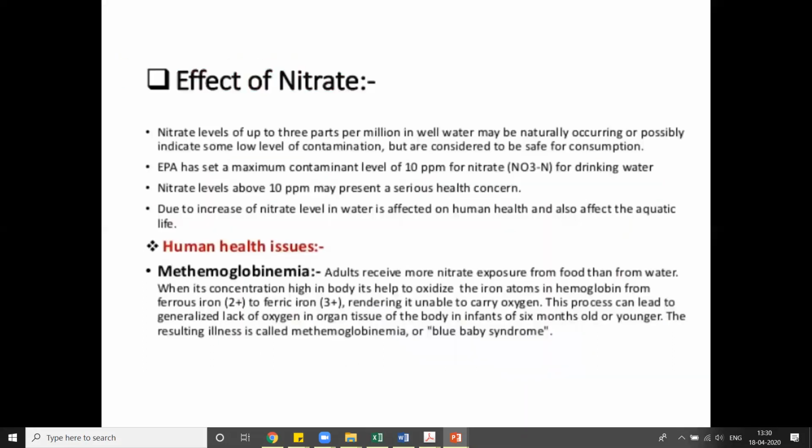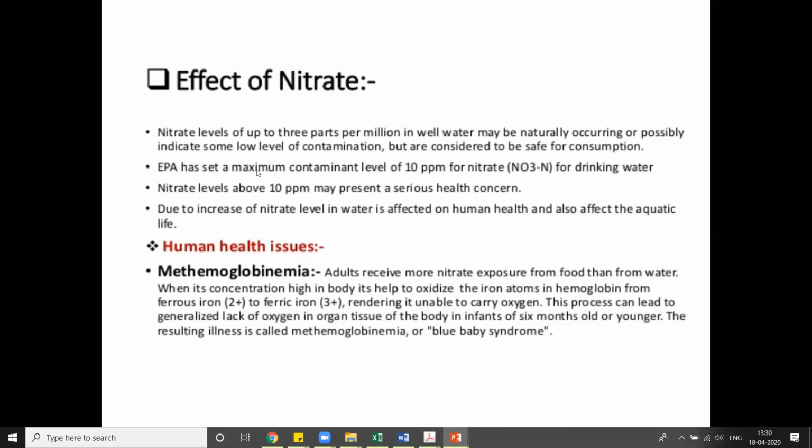Okay, now effect of nitrates. Effect of nitrates means how this nitrate pollution is causing effect in our body and our environment, why we are calling it a pollution. Okay, so these things we need to understand.